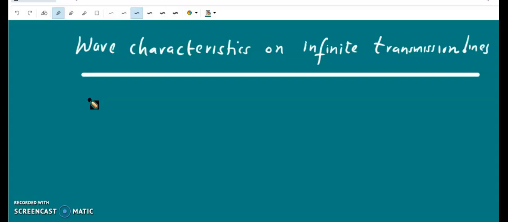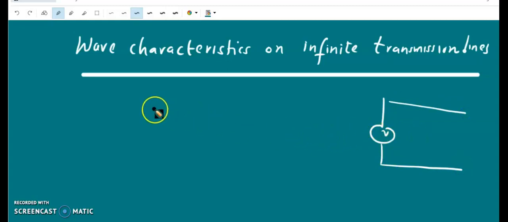But if the line is an infinite line or a semi-infinite line with a source at one end, and the transmission line extends up to infinity, then there is no reflected wave. So the term containing e to the power gamma z in the expression for V of z and I of z vanishes. So there will be only V plus of z, and V minus of z is equal to 0.